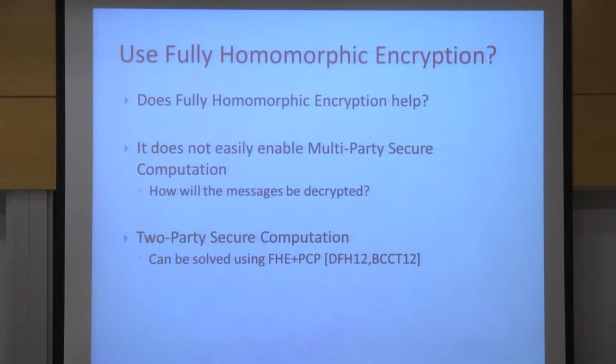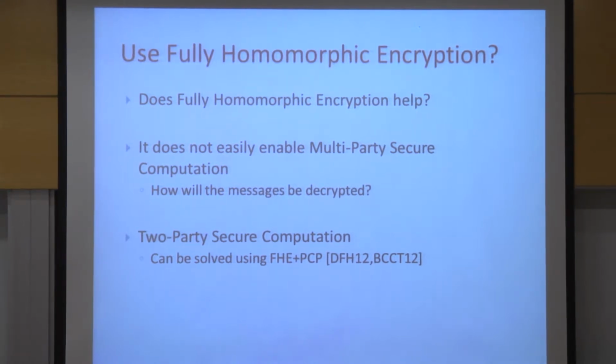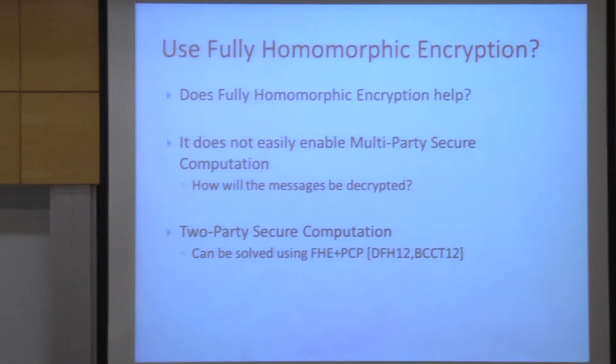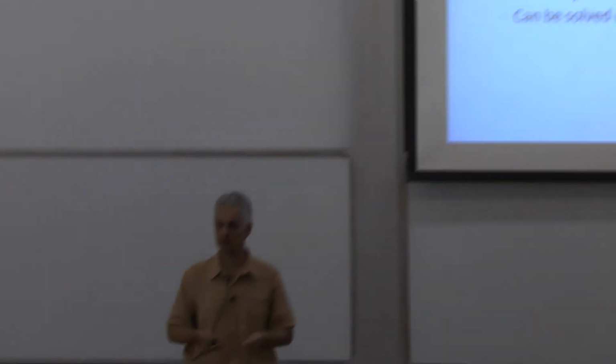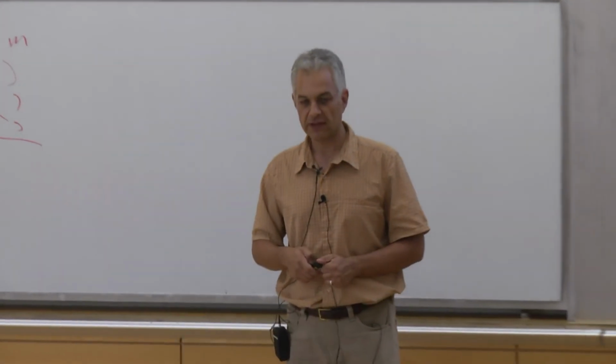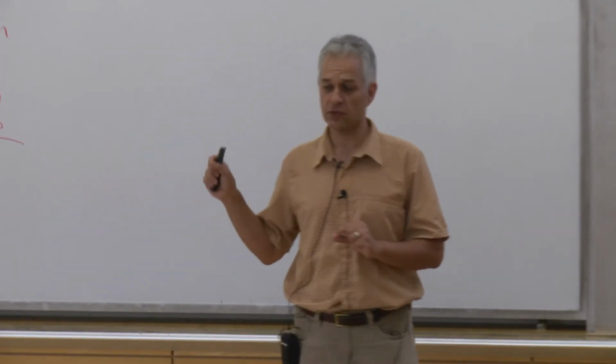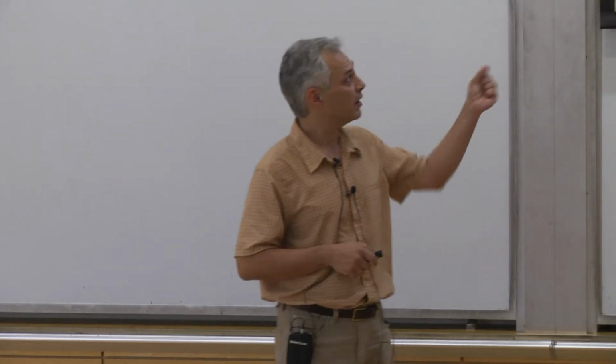And the first thing that comes to mind when we're thinking about implementing non-interactive secure computation is to use fully homomorphic encryption. And it's actually unclear how to do this. For the multi-party case, we can indeed encrypt the messages using fully homomorphic encryption. We can do the computation, but for the decryption, we need someone to decrypt it. And if only a single party can decrypt, then he can read all messages. If we need a few parties to decrypt, then they need some interaction between them. So it's unclear how to do that. In the non-interactive case, in the two-party case, there are solutions which use fully homomorphic encryption and PCP proofs, but they're quite elaborate and seem to be impractical.